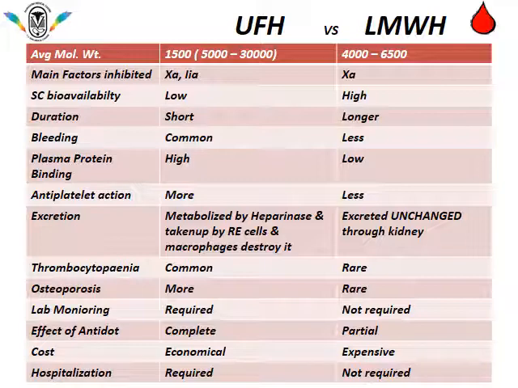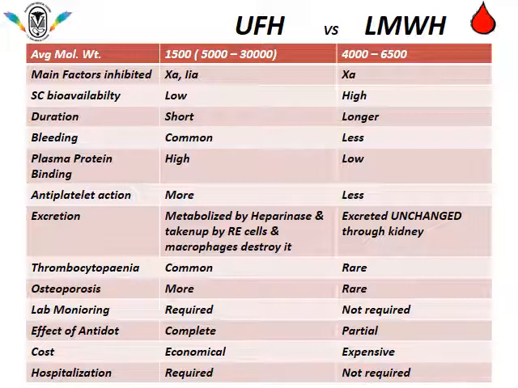If we look at the pharmacokinetic properties, unfractionated heparin is metabolized by the enzyme heparinase, which is present in the liver and taken up by reticuloendothelial cells and macrophages, whereas low molecular weight heparin is excreted unchanged through the kidney. Unfractionated heparin does not have renal excretion.